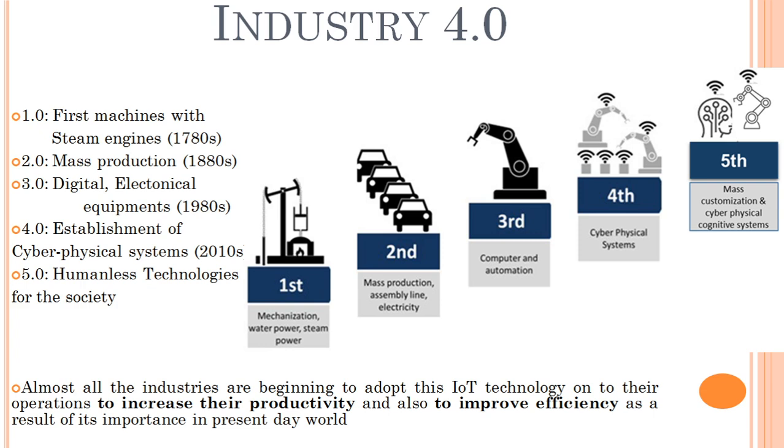Then in the second generation, industry version 2.0, mass production was implemented in the 1980s because of the introduction of electricity, which was used everywhere, from your home to industry level, and thereby productivity increased because of the electrical machines and engines. Automation was at an excellent level, and thereby production was very high.